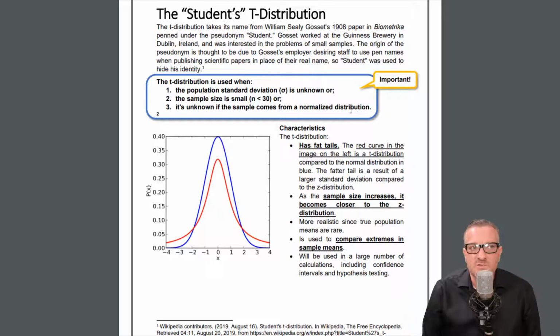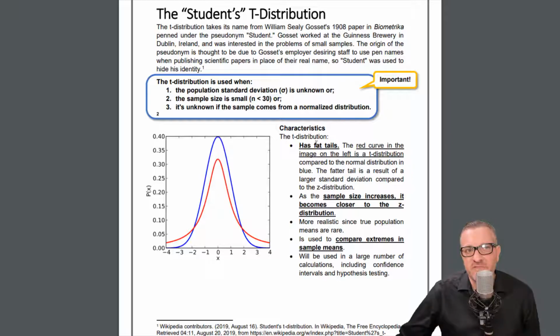Those are probably the general rules. So in this case, the t-distribution is essentially all of the reasons why we would use the t-distribution and not the z-distribution. It's all of the other times when we don't use the z, we use the t, and that's kind of the way this is.